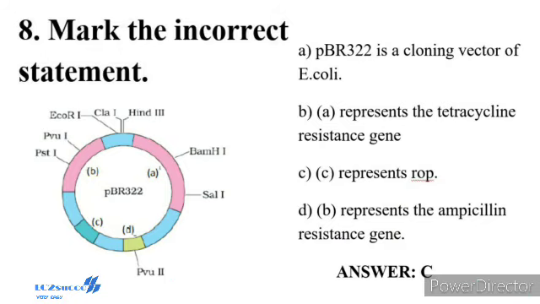Question number 8. Mark the incorrect statement. Shown in the diagram is the Escherichia coli cloning vector pBR322 showing restriction sites HindIII, EcoRI, BamHI, SalI, PvuII, PstI, ClaI, ori and antibiotic resistance genes ampicillin and tetracycline. rop codes for the protein involved in the replication of the plasmid.